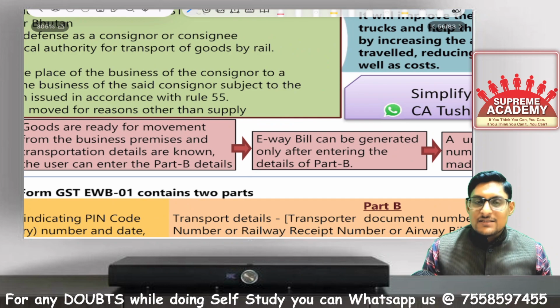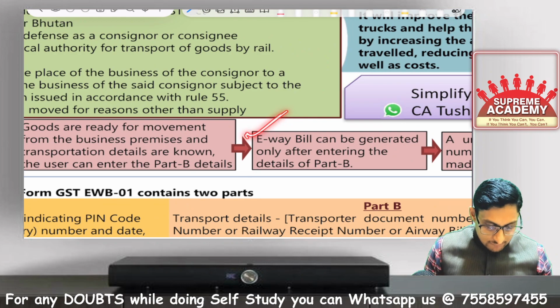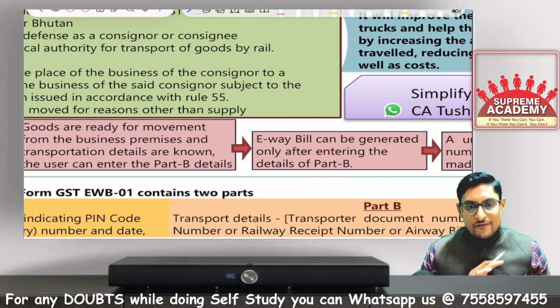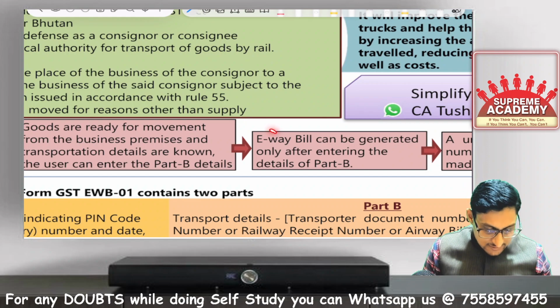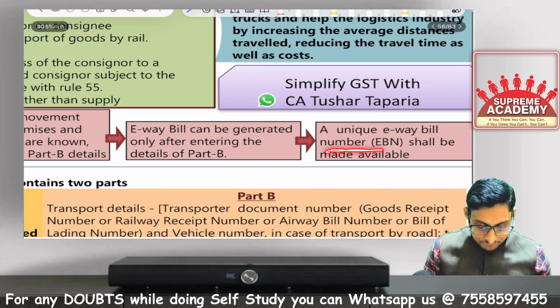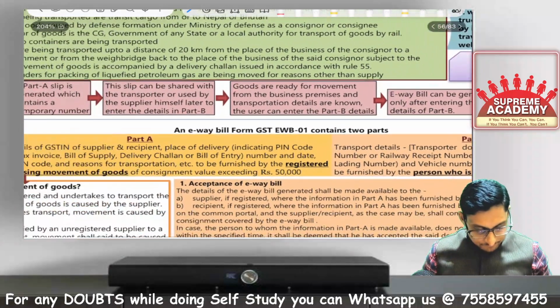So what is the basic requirement of e-way bill generation? Filling of part B details. When you enter the part B details, the e-way bill will be generated, and only then. Now you will get the unique e-way bill number. This is the process of generation of e-way bill.